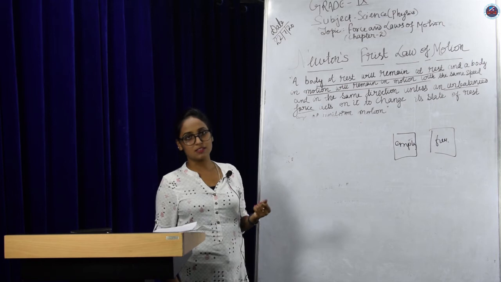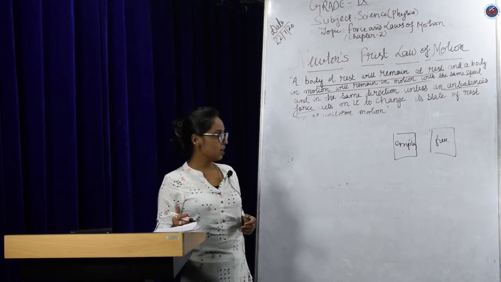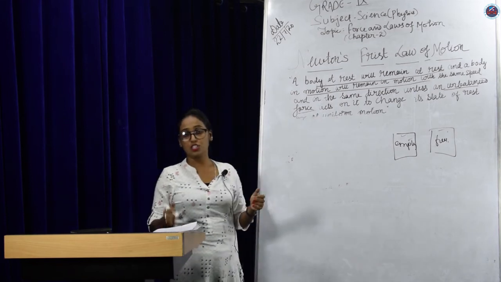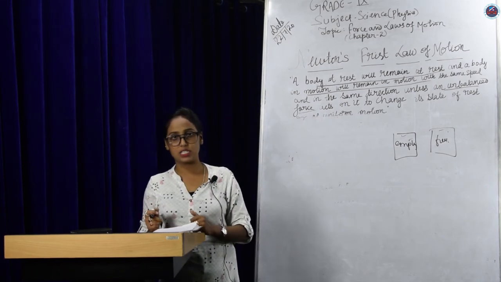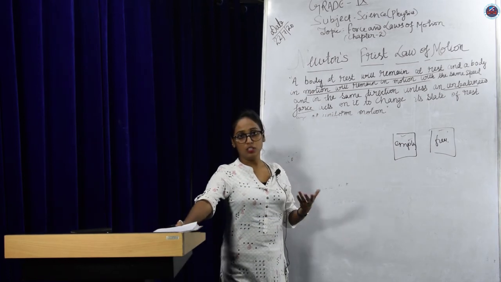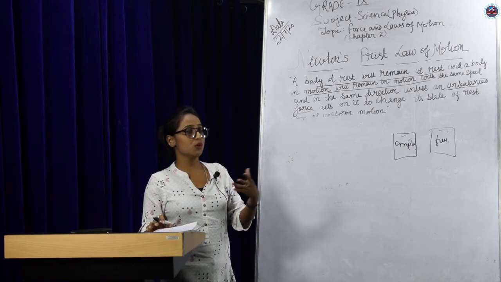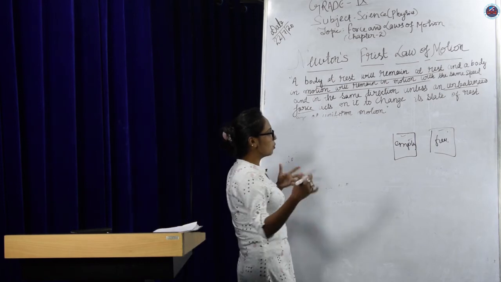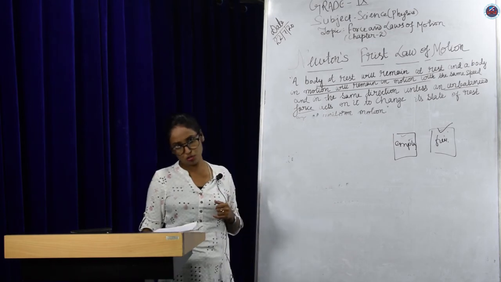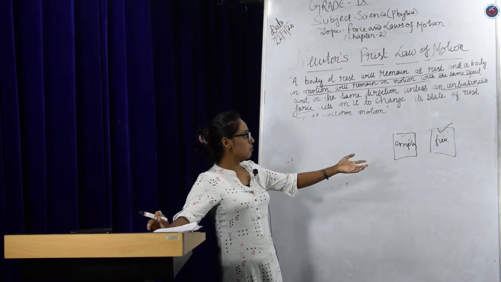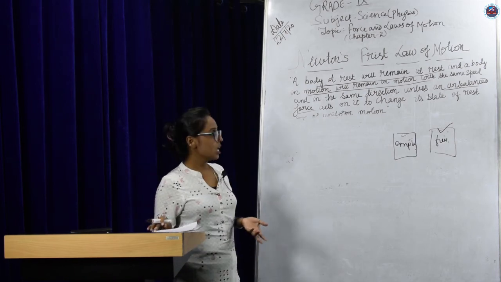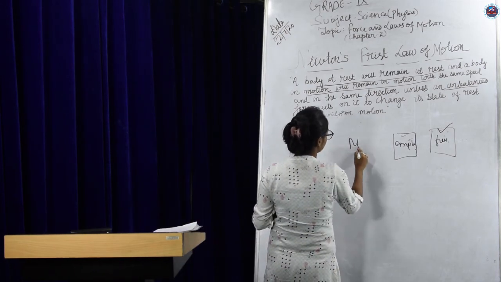Which body will offer more resistance? You will find difficulty in moving the shelf which is full of books, right? The shelf which is full of books will provide more resistance. Why? The answer is mass, because of mass.